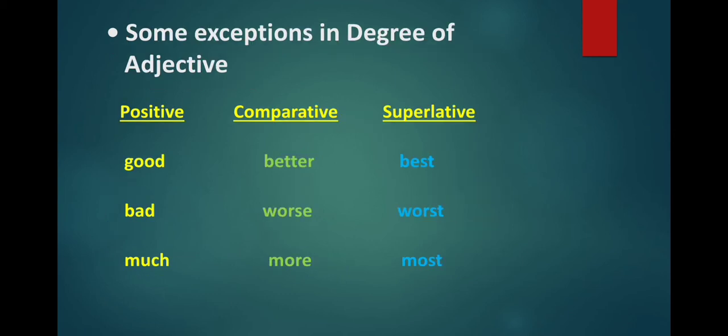Now, there are some exceptions to the degree of adjectives. Some adjectives form their comparative and superlative form in a totally different manner. So, good becomes better in the comparative form and best in the superlative form. Good, better, best. For two we use better and for more than two we use best. Similarly, bad becomes worse in the comparative form and worst in the superlative form. Bad, worse, worst. See the third one, much becomes more and most in comparative and superlative form.